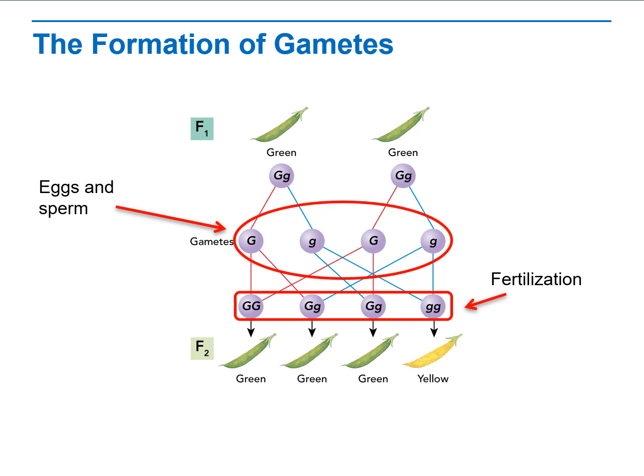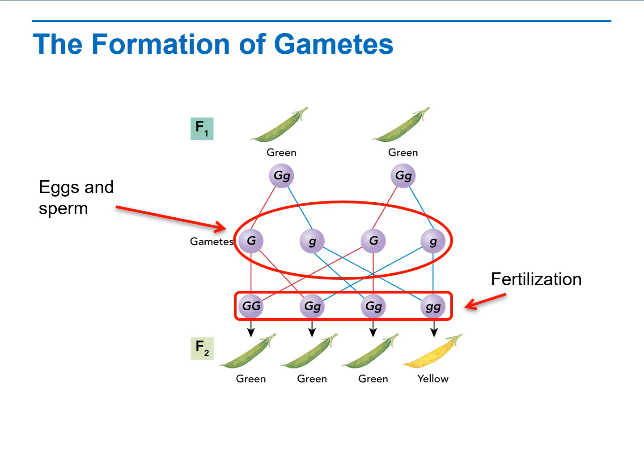So then when the sperm were randomly selected and crossed with those eggs, they produced offspring in this ratio that we see in the fertilization column. And so we see in the F2 generation, 3/4 of the plants had green pods and 1/4 had yellow pods.